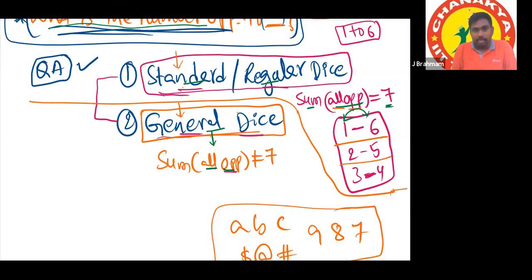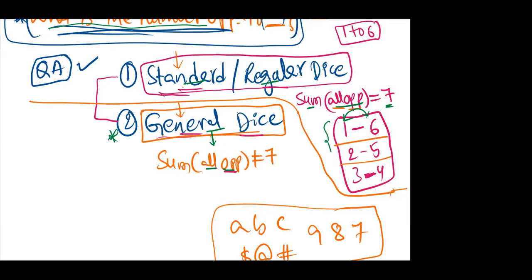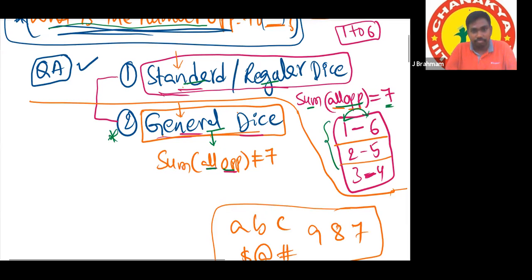Okay. But actually our topic is general dice, correct? Yes, sir. Because if it is a standard dice, there are no more questions, sir. That's all. Topic is over. So general dice is our topic.